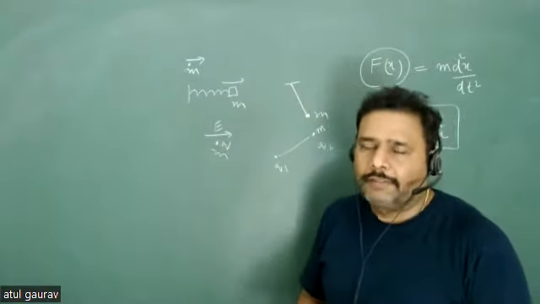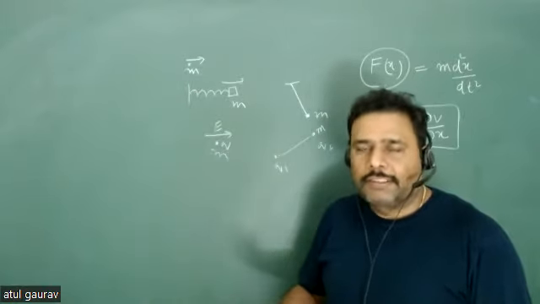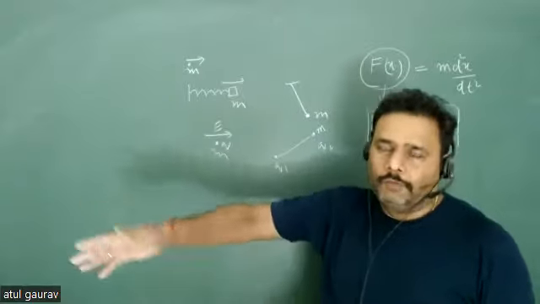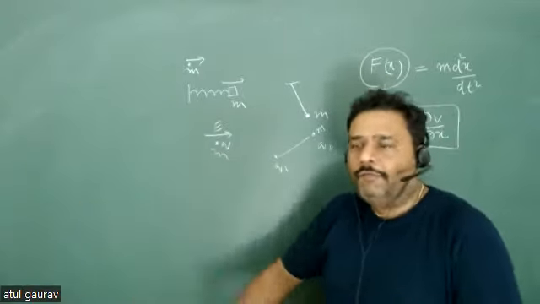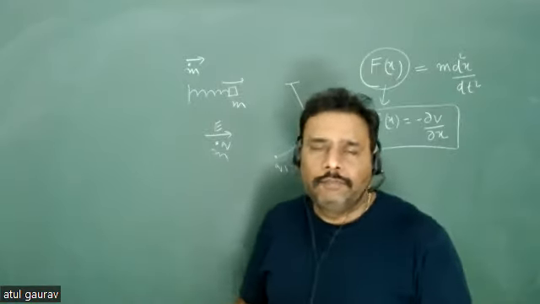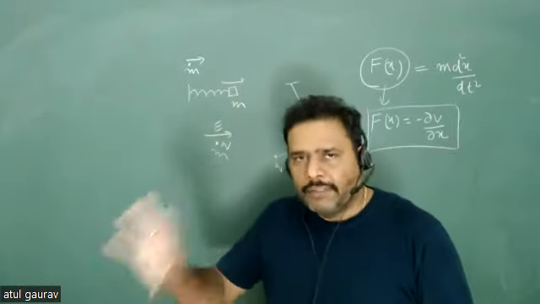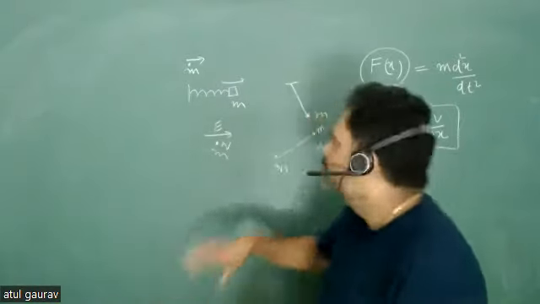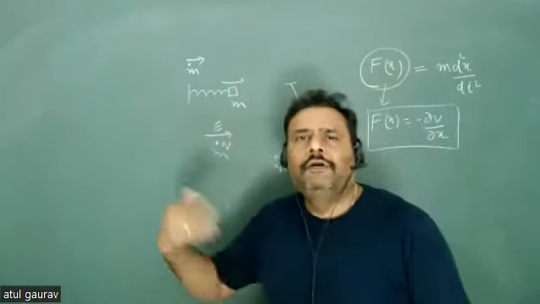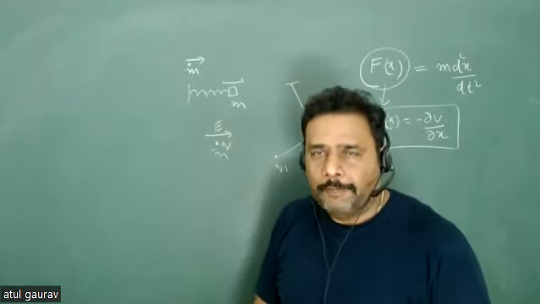You are absolutely correct. But for the non-conservative system also we can write the force. And that we will use in the Lagrangian formulation, when we will use the generalized coordinate and Lagrangian formulation. We will talk about it there, okay? But right now I am just assuming that my potential is only and only a function of position. That will not be a function of velocity and obviously time.